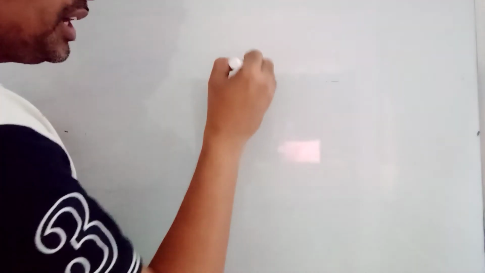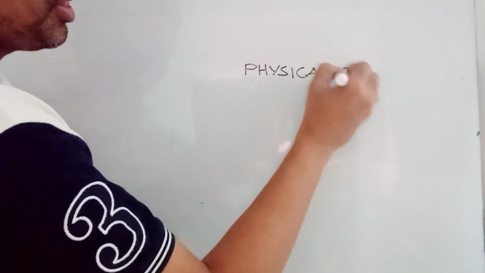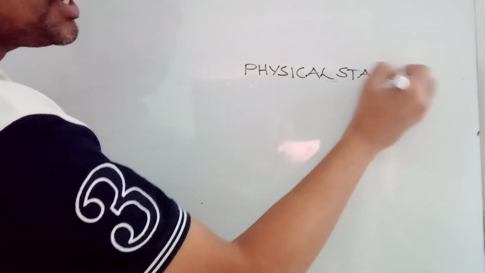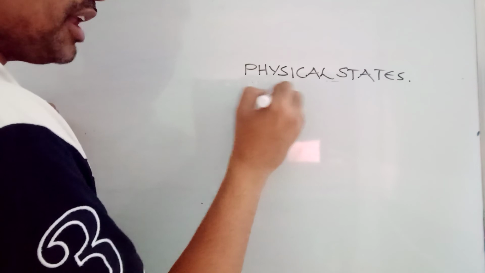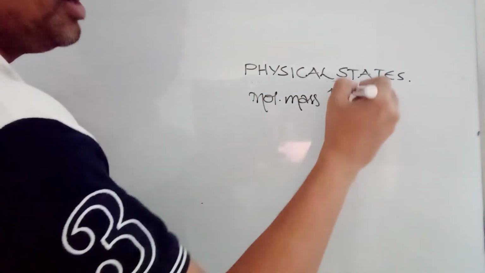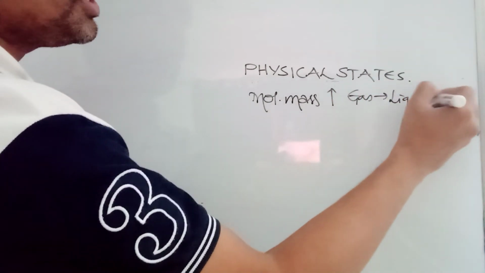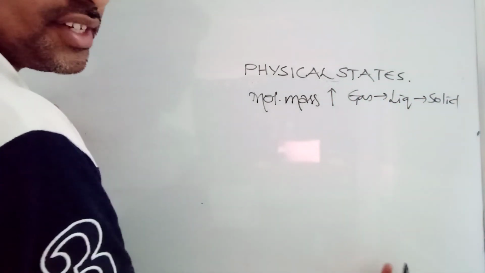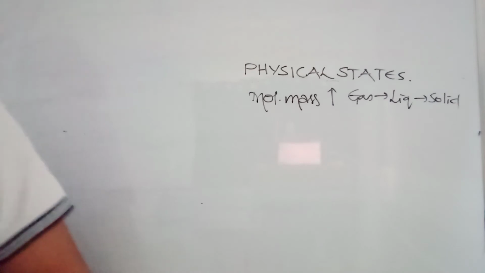Because of hydrogen bonding, physical states change. In general, the trend is as molecular mass increases, gases will turn into liquids, liquids will turn into solids. Okay, now fluorine is a gas, chlorine is a gas, bromine is a liquid, iodine is a solid. That's a general trend.